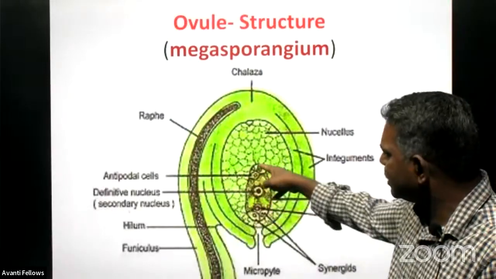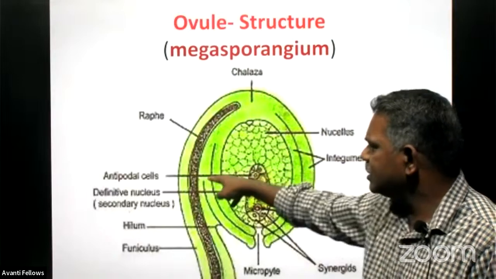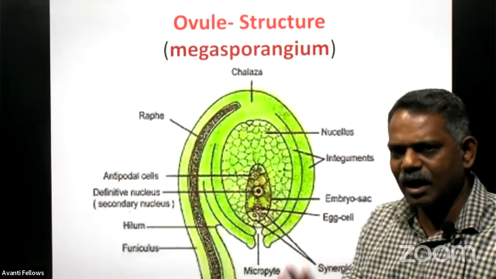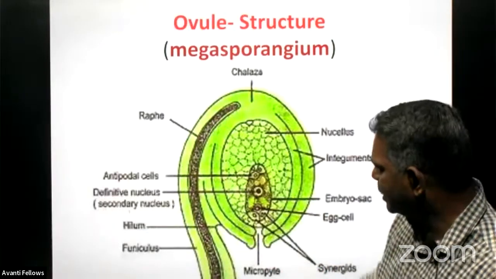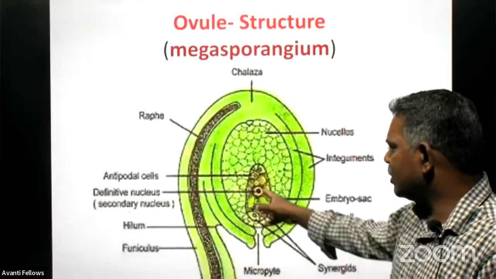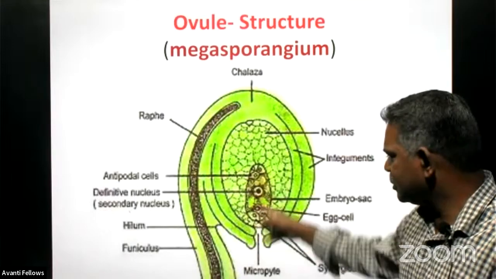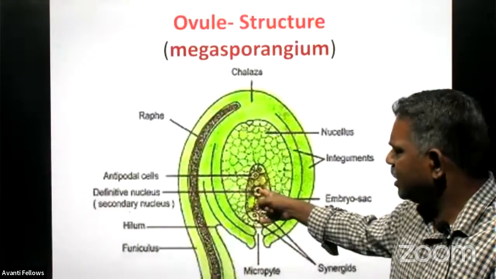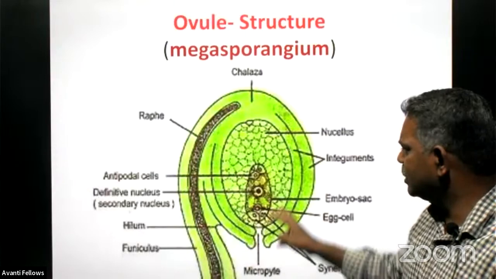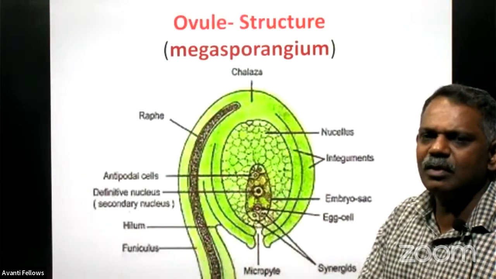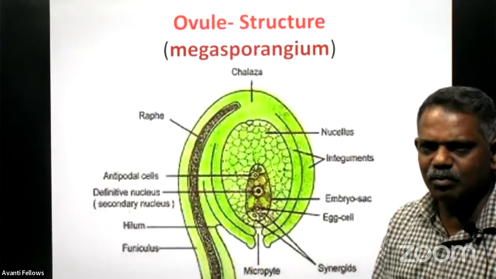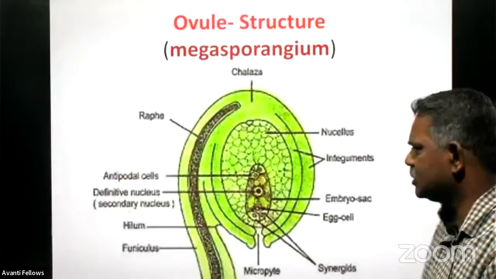And in the embryo sac, there are 3 cells at the chalazal end, that are called as what? The antipodal cells. And all these 3 antipodal cells are haploid. And there are 2 nuclei you can find exactly at the center, and we call them as what? The polar nuclei. In some cases, these polar nuclei fuse and appear at the center as the central nucleus having a diploid number of chromosomes. Otherwise, they are haploid. Polar nuclei are also haploid.